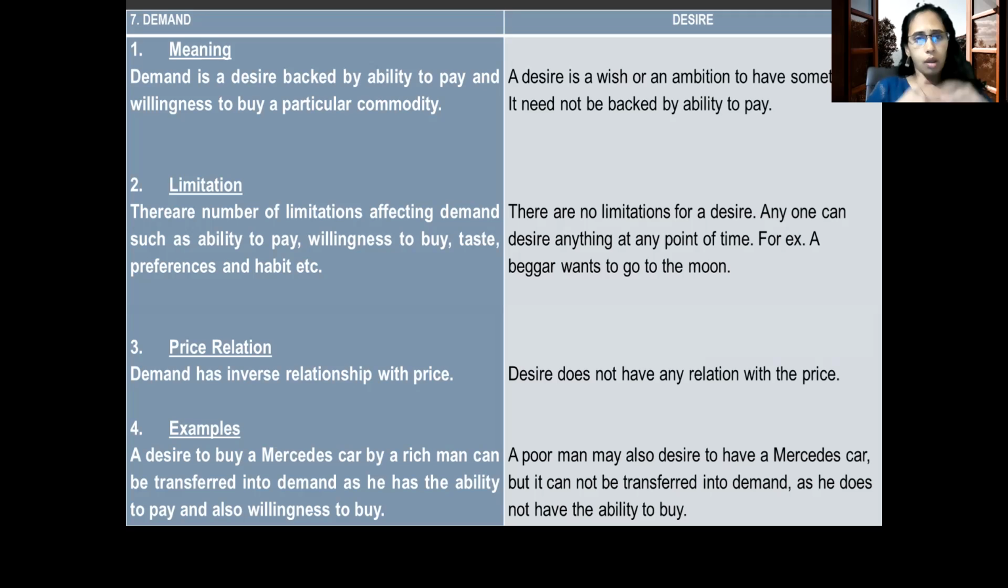Let me explain everything by giving you one example. Suppose I want to purchase a particular bike. That is my desire to have the bike. Then my parents have the ability to pay for it, they have money to pay for it. So the second condition is fulfilled, but they are not ready to pay for it. Willingness to buy is missing. So it cannot be converted, and I am not able to purchase the bike. Understood? You need to fulfill all these three conditions.